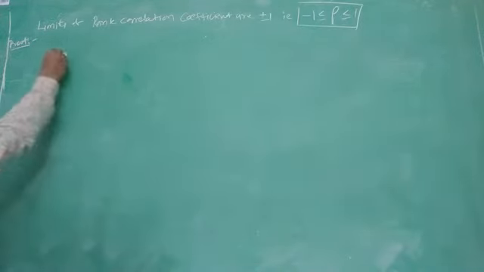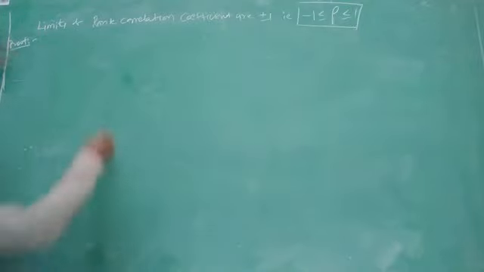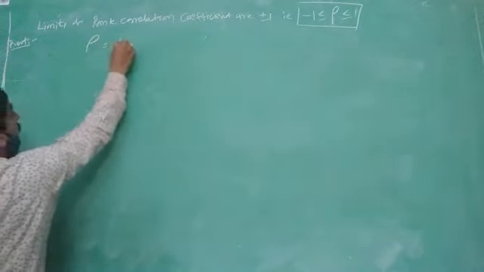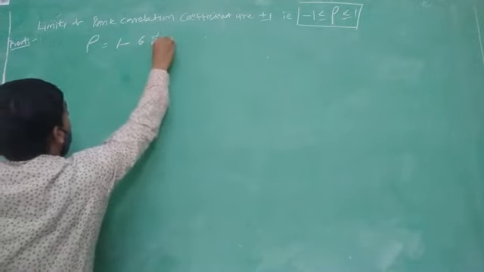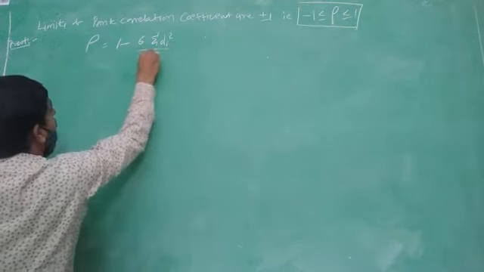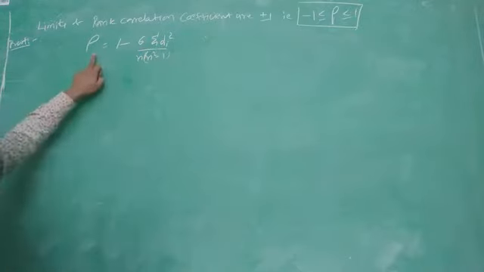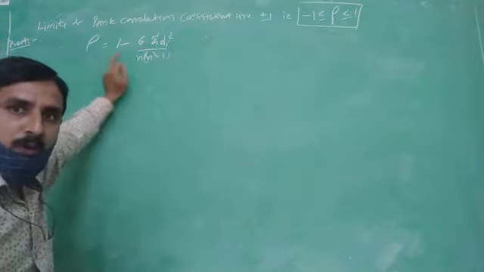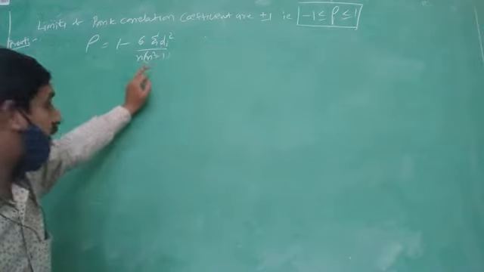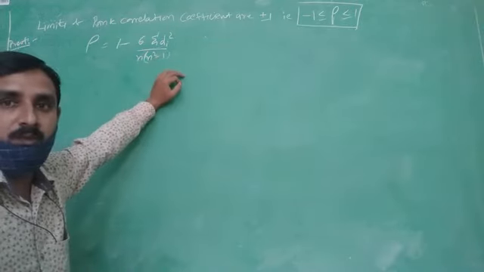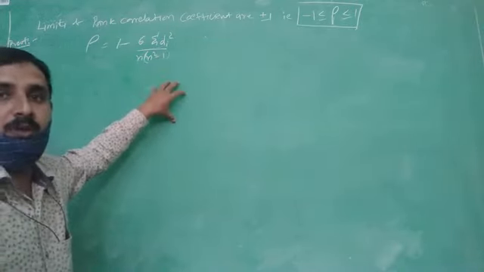We know the definition of the rank correlation coefficient: rho is equal to 1 minus 6 sigma di square divided by n into n square minus 1. This is the definition of the rank correlation. Now we have to prove this for two cases.